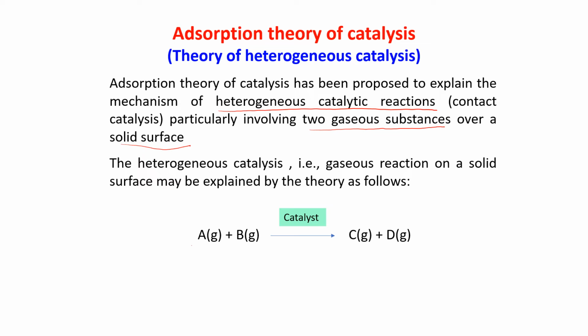A gas, B gas, and the catalyst is in the solid phase, and we are getting C and D, both also gas. So that means the reactants and the catalyst, both of them are in different phases, different states. So that is known as heterogeneous catalytic reaction.